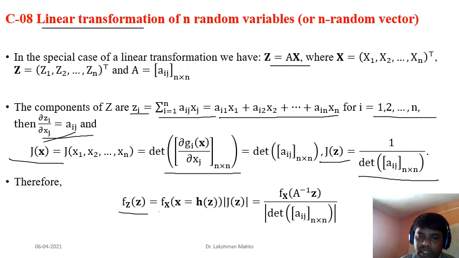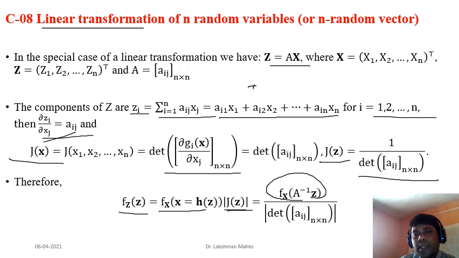It would be equal to the density of x, that actual density, times the modulus of the Jacobian, because we don't need any negative value. A PDF is always positive. That's why we are taking the modulus of this Jacobian. So f of x, in terms of x equal to h of z, it would take this form, f of A inverse z.